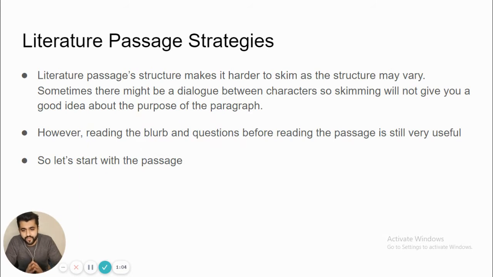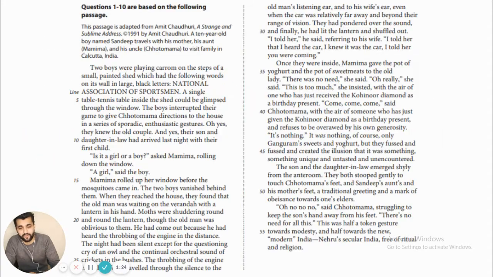So a literature passage structure makes it harder to skim during the survey part, as the structure may vary. Sometimes there might be a dialogue between characters, so skimming it will not give you a good idea about the purpose of the paragraph itself. However, reading the blurb and the questions before reading the passage is still very useful. So yeah, let's start. Now we have the blurb here. It's very important to read it first.